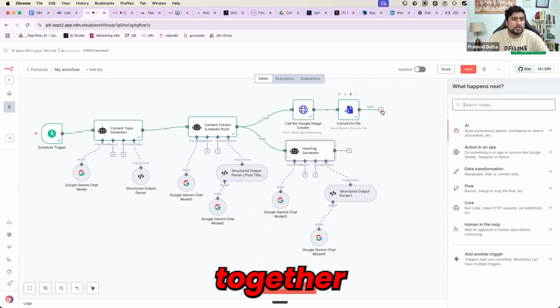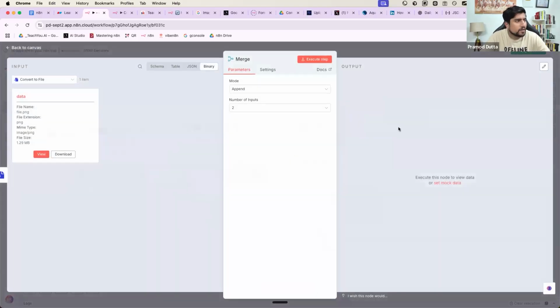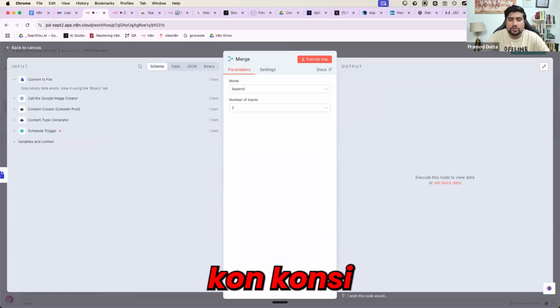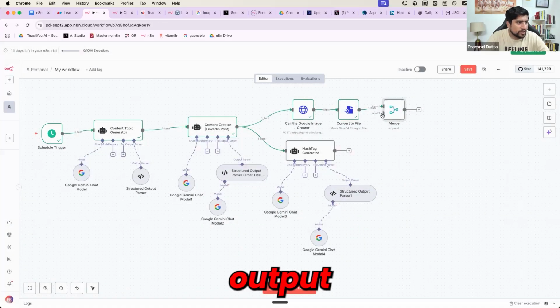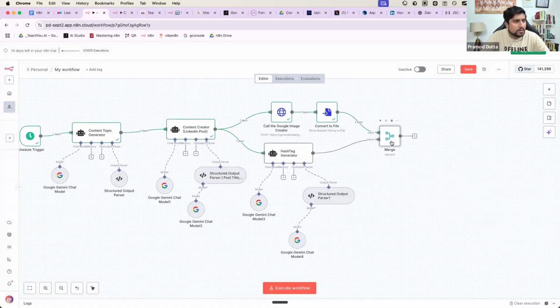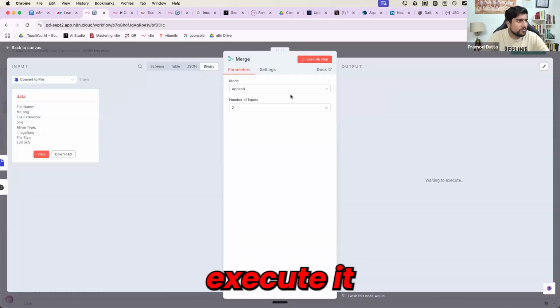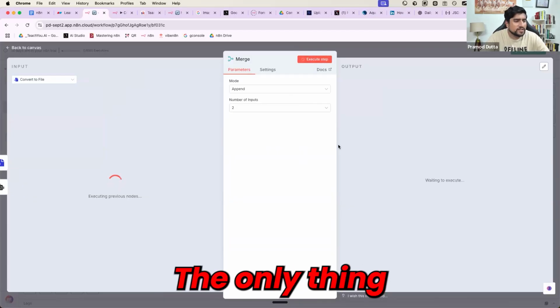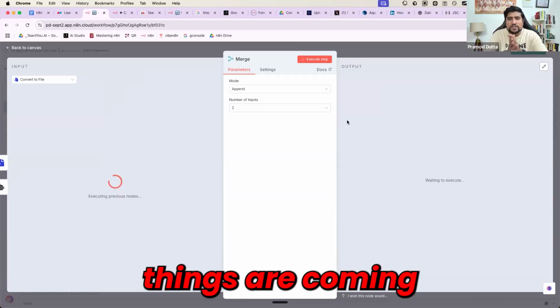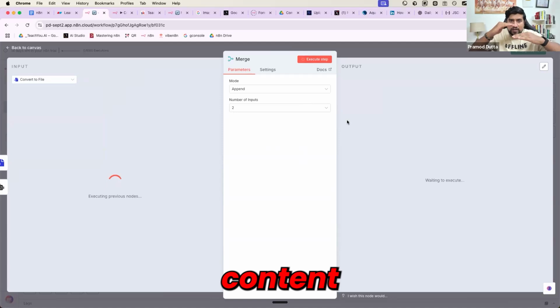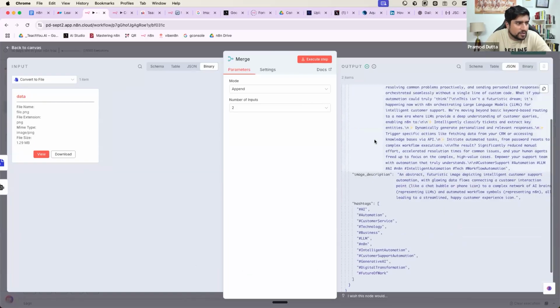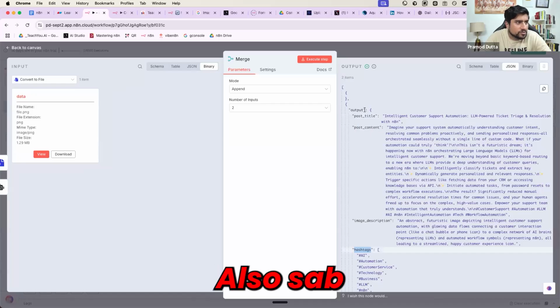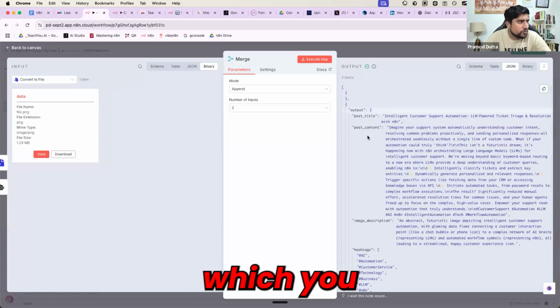Now what we need to do? We need to merge them together. Yes or no? So there is a tool called merge. Which ones do we need to merge? कौन सी चीजें merge करनी है, guys? Tell me. We need to merge two outputs. Which outputs? This output and this output. We need to merge together. Image and text को merge कर दिया. So if you execute it, nothing much will happen. The only thing that happens is it will just merge together. Whatever the things are coming, you will have an image, post, title, content, hashtag, everything is there. Everything will be given. So if you go to JSON, click on JSON, you have everything. Post title, post, this image, hashtag with the image also. ठीक है, सब कुछ है इसके पास. Everything is there which you want.